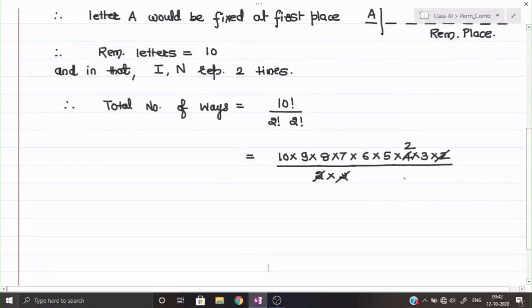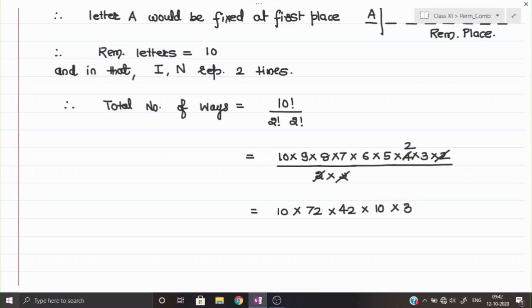So I think it will be 10 into 9 8s are 72. Okay, 7 6 are 42. Again 5 into 2 is 10 and then 3 will remain. Okay, once we can check, 9 and 8 I have multiplied, 7 and 6 I have multiplied, 5 and 2 I have multiplied, and 3 I am keeping as it is. So 10 into 10, that will become 100 into 72 multiplied by 42. If I multiply 3 by 42, that will become 126.